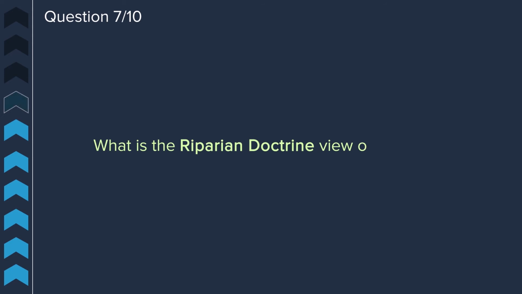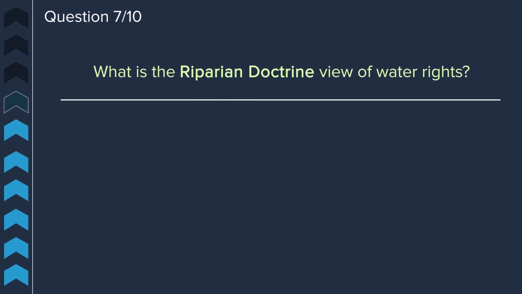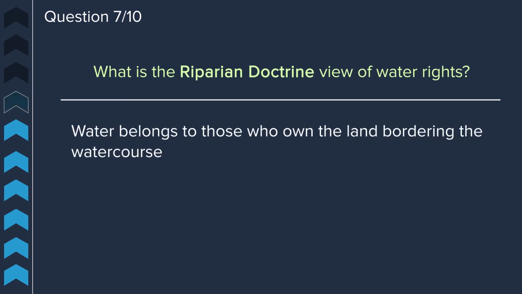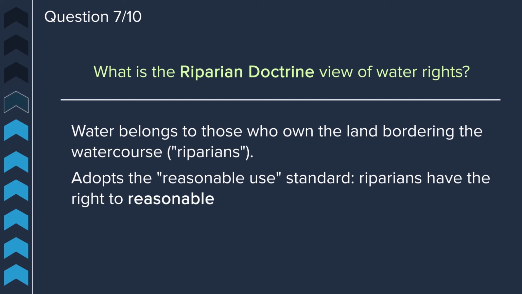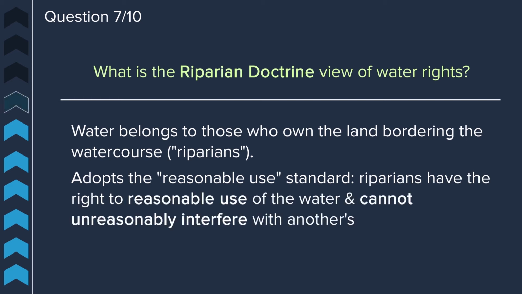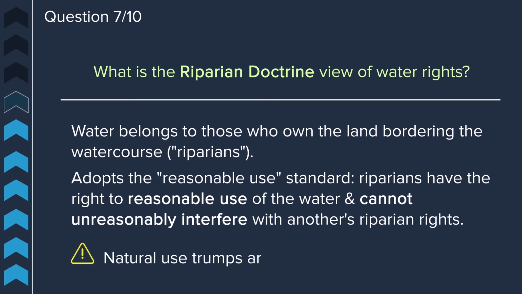Question 7. What is the Riparian Doctrine view of water rights? The Riparian Doctrine holds that water belongs to those who own the land bordering the watercourse. This doctrine adopts the reasonable use standard. Riparians have the right to reasonable use of the water, and they cannot unreasonably interfere with another's riparian rights. In this doctrine, natural use trumps artificial use.